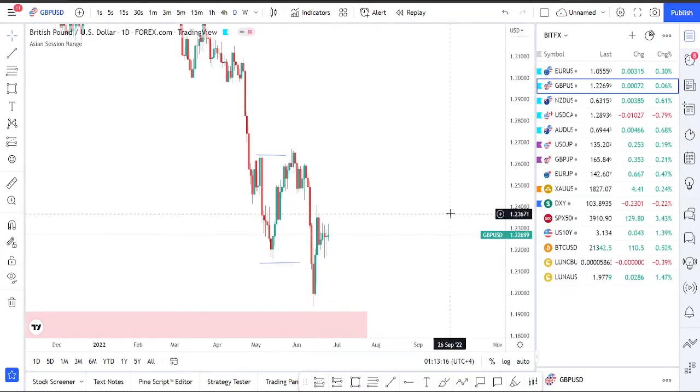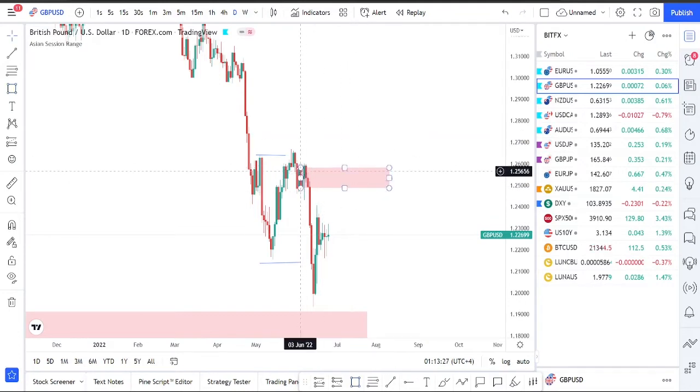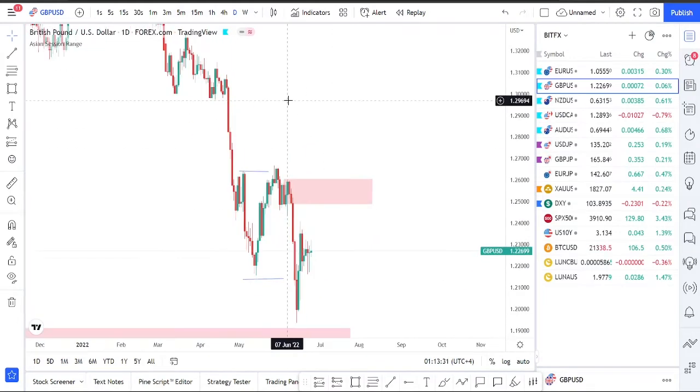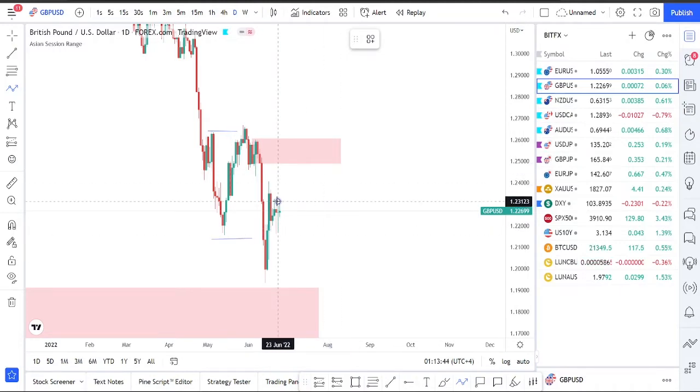Now for GBPUSD, for the week ahead, we can see two potential moves. One of them is a sell-off from this area right here, with sells continuing all the way down. But the one which would be very confirmatory for us to take trades on for the long term would be if the market goes and breaks another high.